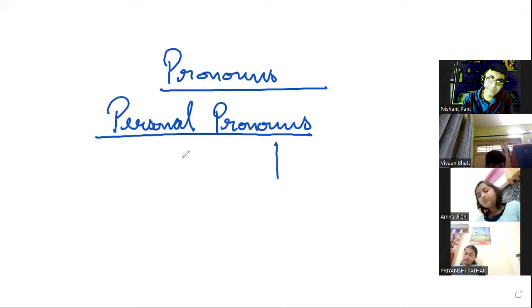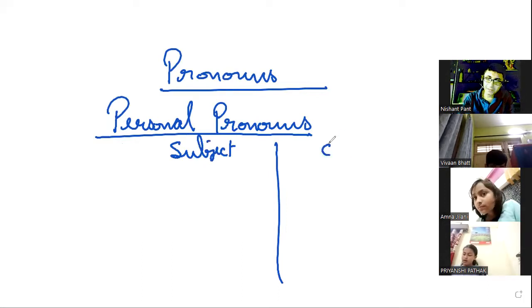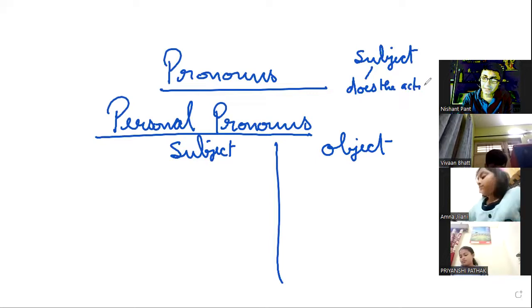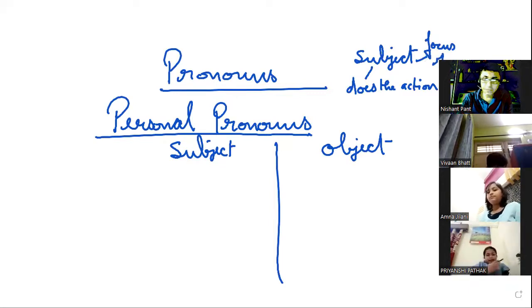So here what happens is, there are two cases. One is the subject and one is the object. When we talk about a subject, the subject is someone who does the action, and someone who's the focus of the sentence.